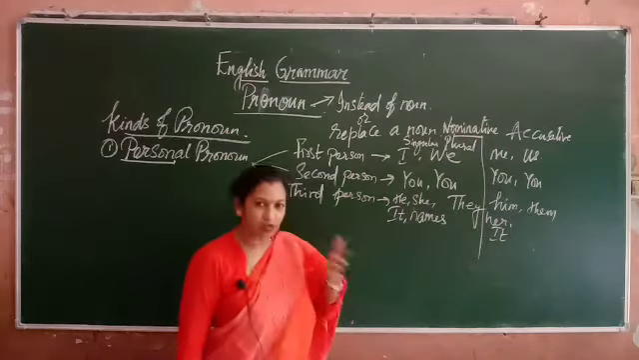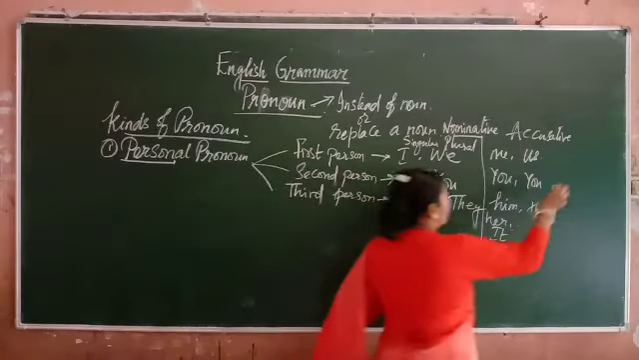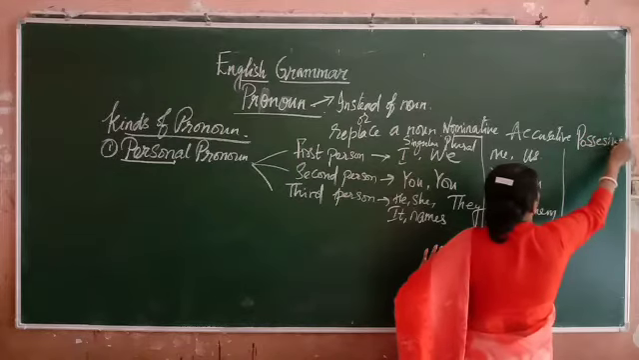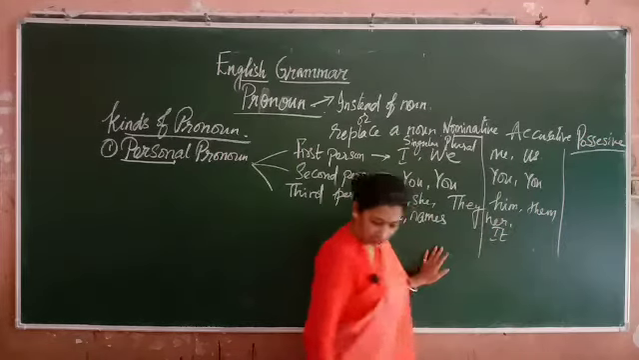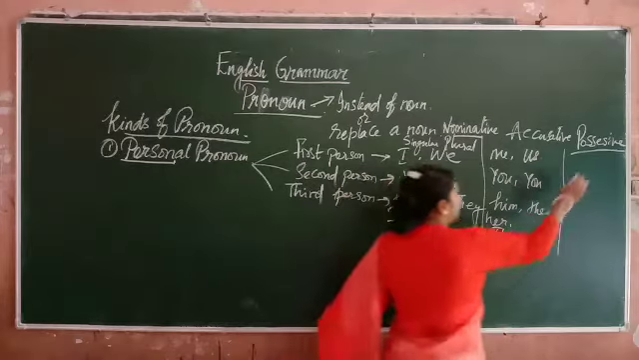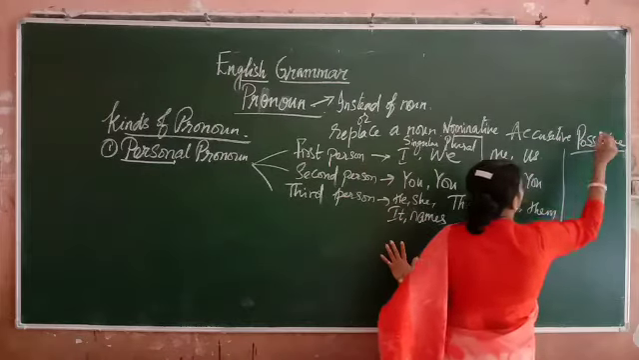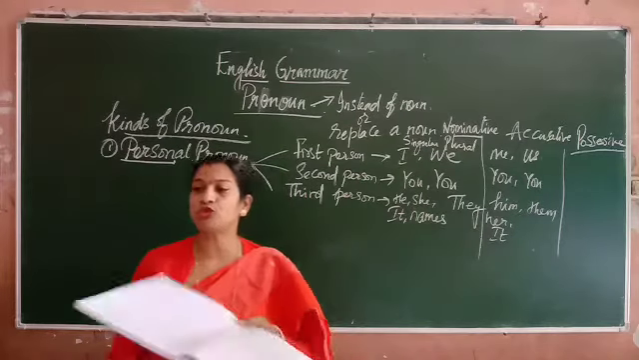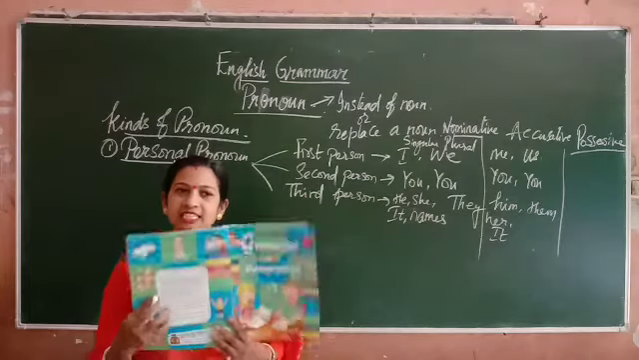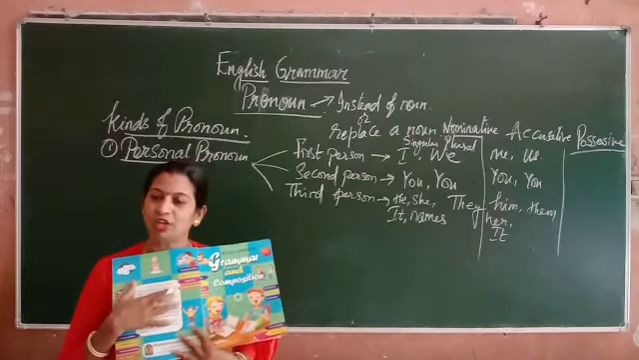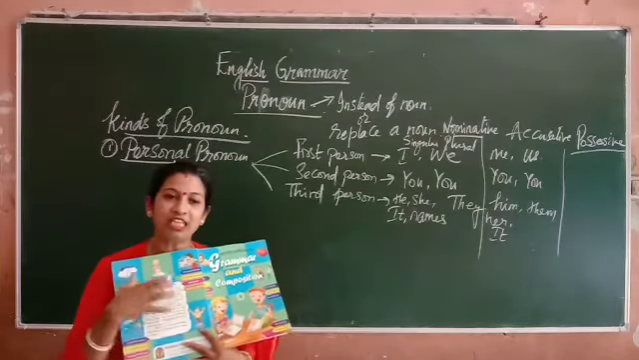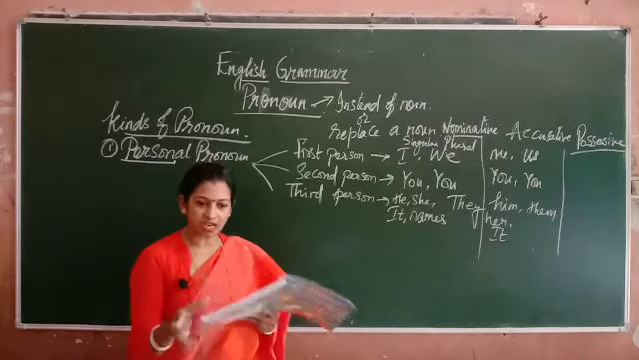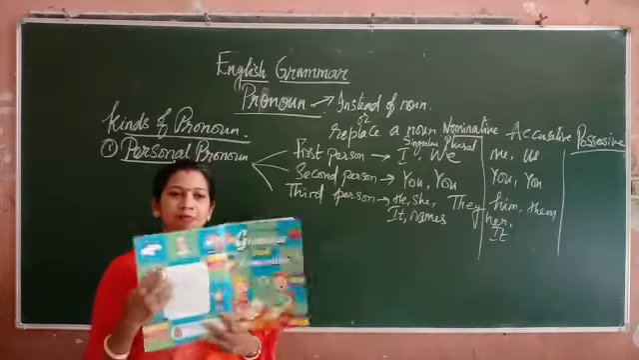Okay. After accusative, you have the possessive. Possessive means whose it is. Now, how to show possession? This book is mine. I will not say this book is me. I will say this book is mine. That means it is my possession. I own this book. So, this book is mine.